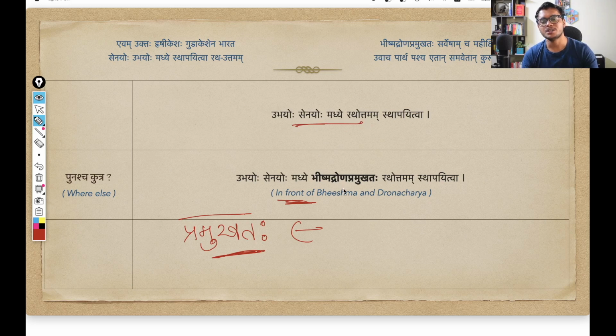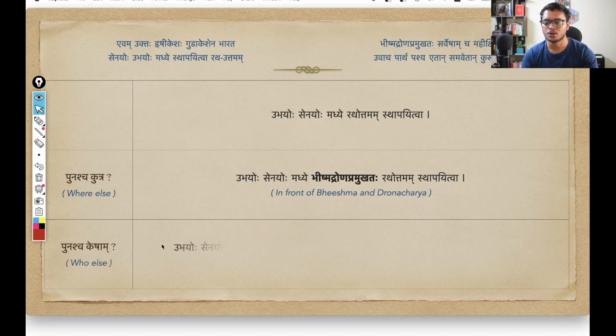And of course, Arjuna and Krishna are facing the Kaurava army, because those are the enemies with whom they have to fight. Dronacharya and Bhishma, since they are the chief persons of the army, are obviously standing in front of the Kaurava army. So you can imagine the chariot facing Bhishma and Dronacharya directly. That is what the poet is trying to convey further: that he placed the chariot in between both the armies and in front of Bhishma and Dronacharya. So Bhishma Drona Pramukhataha, in front of. That is the sense here.